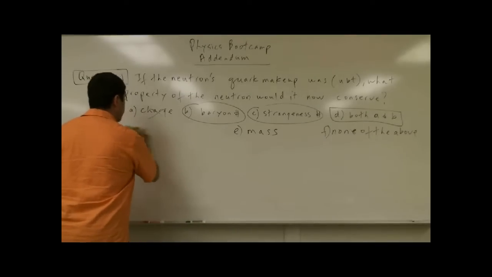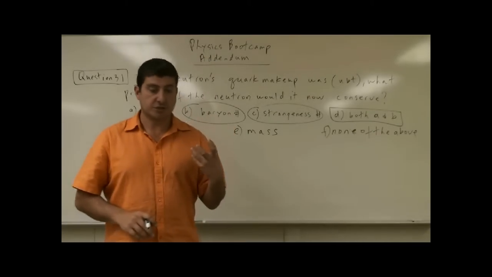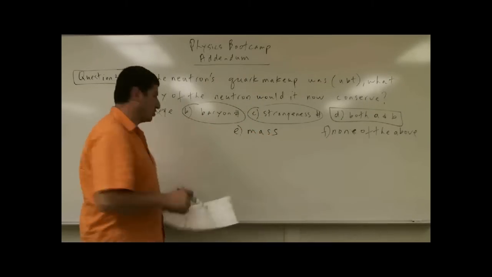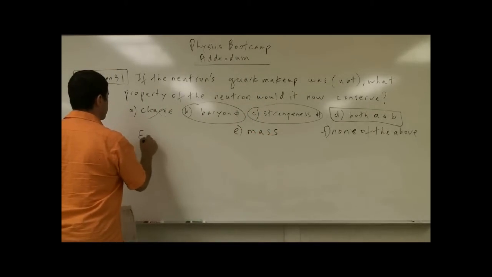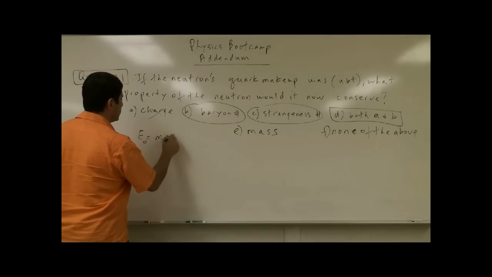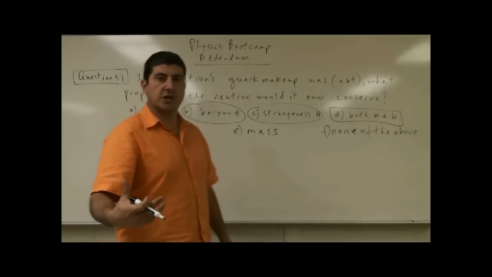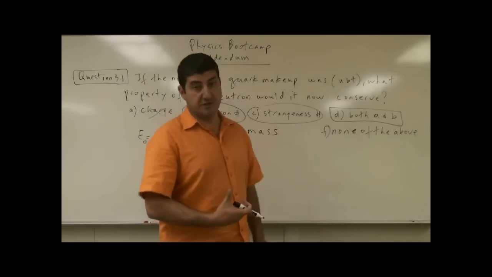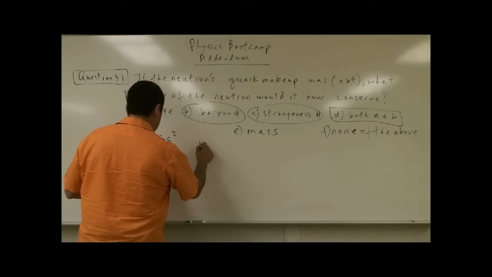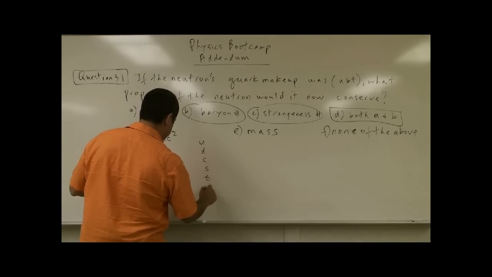Well, as it turns out, every quark has a certain energy, so let's give those energies. These are called rest energies. From Einstein's theory of relativity, E0 is equal to m0 c squared. So if I want to state the mass of a quark, I can also state the energy of the quark. So the energy of each quark: up, down, charm, strange, top, bottom.